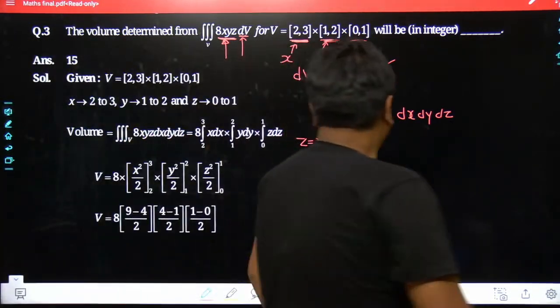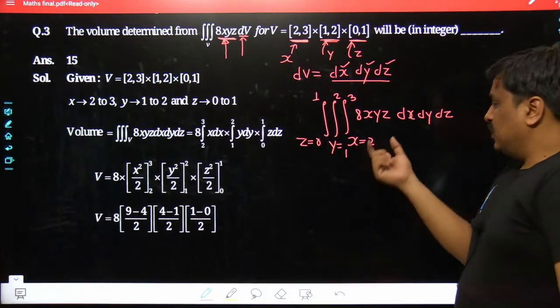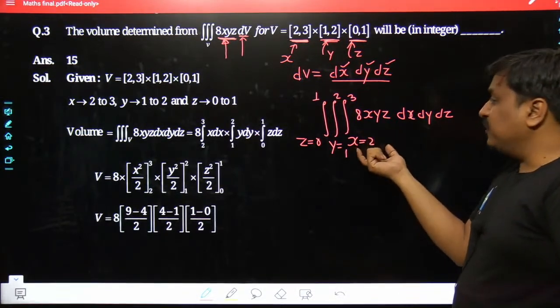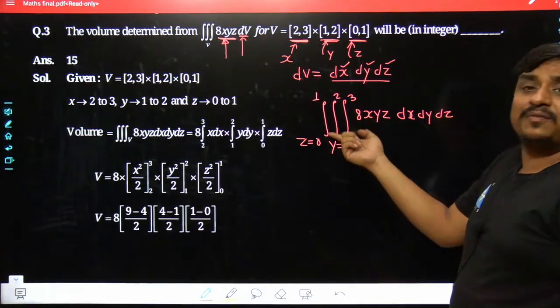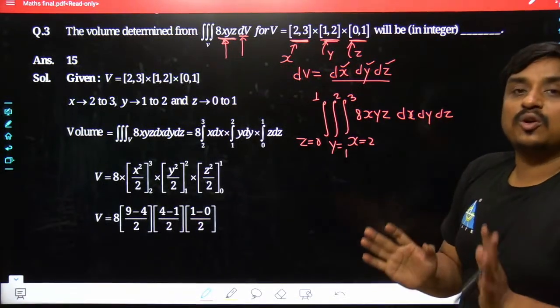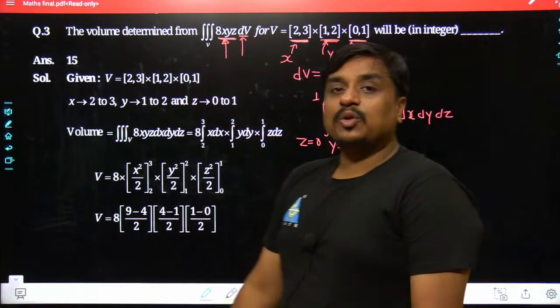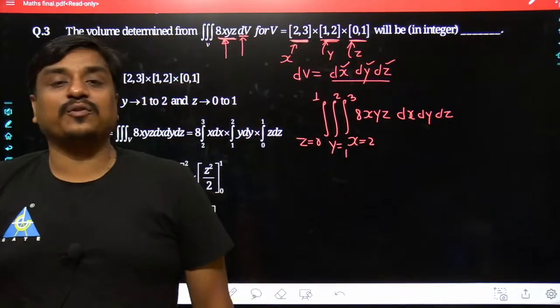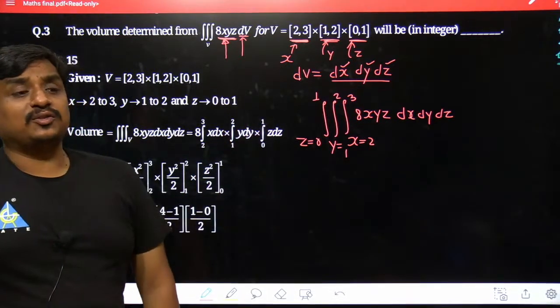My dear friends, the sequence makes sense when you have an x which is a function of y or z, if you have a y which is a function of z, or if you have a y which is a function of x. In those sorts of integration, the sequence also makes sense. Anyways, I am not going to go into the detailed study of those volumic integrations, because that has already been done in the crash course.